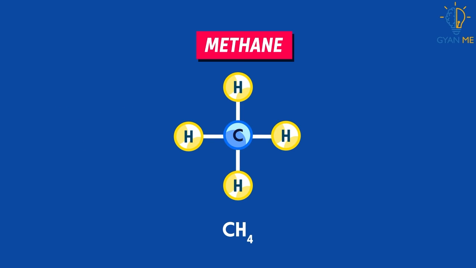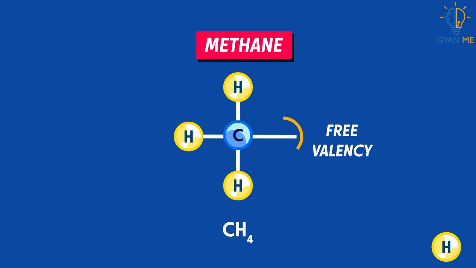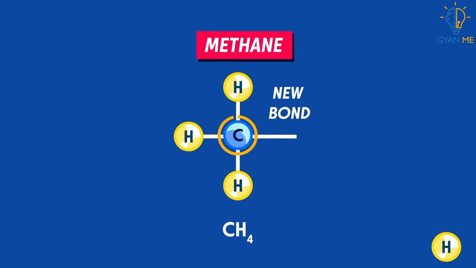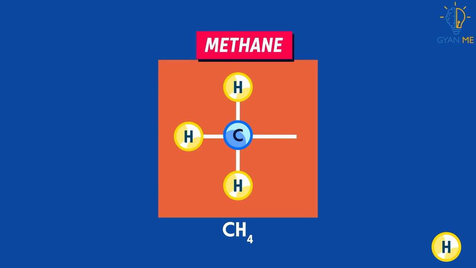But what if I remove this hydrogen from here? Obviously, one valency now becomes free, and this carbon can now form new bonds. In our case, it can bond with the functional group from this point, like this. This structure that you see without hydrogen is called the alkyl group.